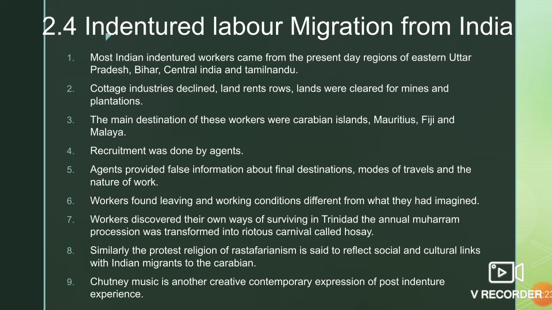The main destinations of these indentured workers were the Caribbean islands, Mauritius, Fiji, and Malaya. Recruitment was done by agents. They were appointed by the colonial government. Agents provided false information about final destination, modes of travel, and the nature of work. Workers found living and working conditions different from what they had imagined.